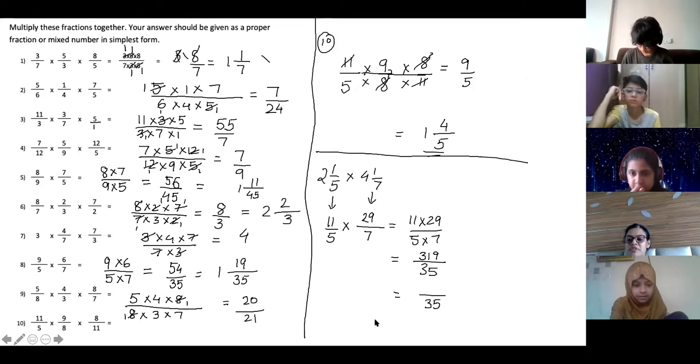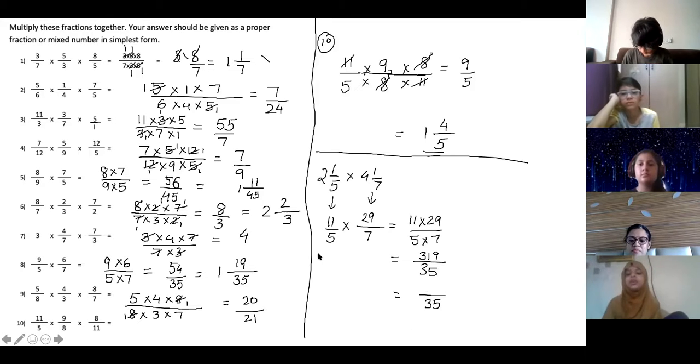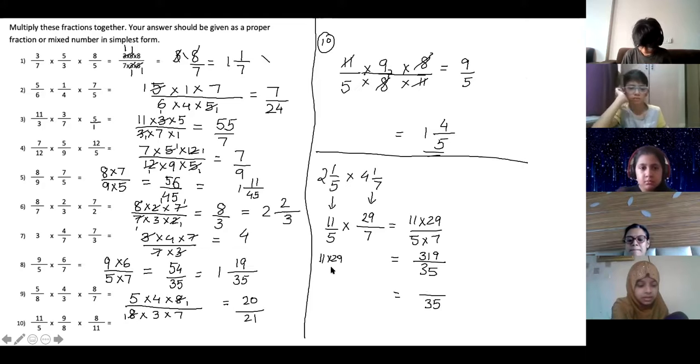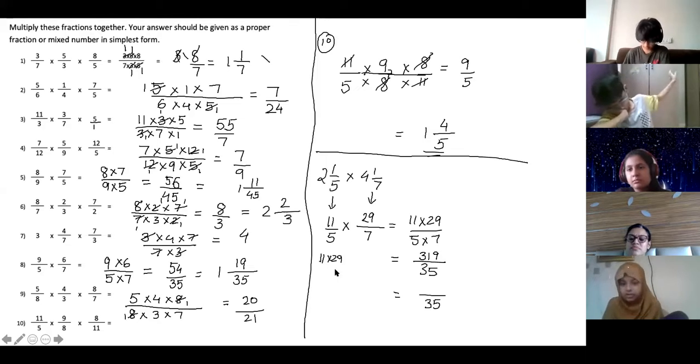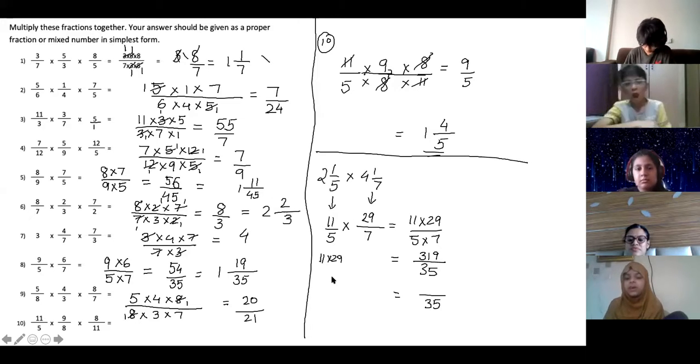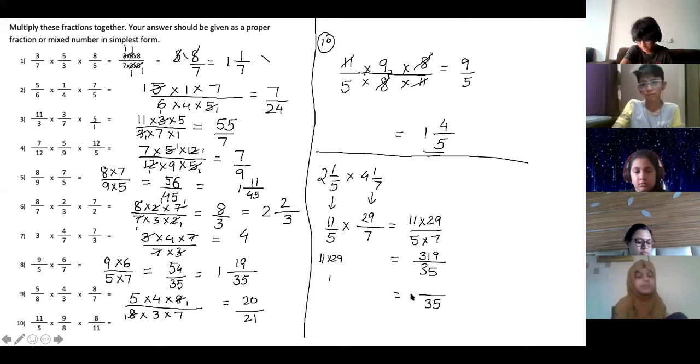Tell me the method. 11 into 2 plus 9, 2 plus 9 is 11. So 1 will stay down and 1 will go up to 2. So it will become 8 is the whole number. 35 is the denominator. 79 is the numerator.